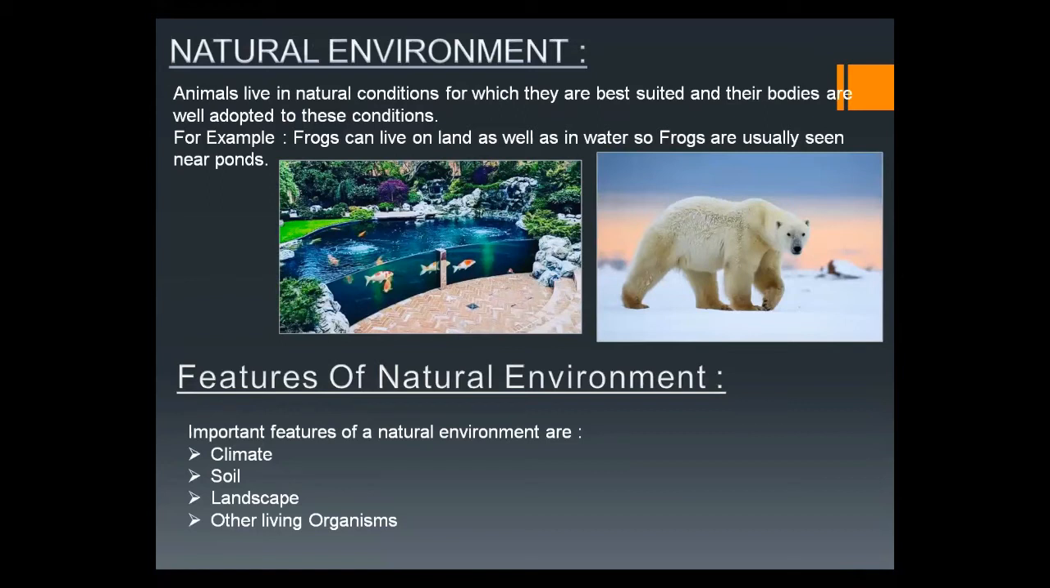What is the natural environment? The environment which is made by Allah subhanahu wa ta'ala is called the natural environment. In the natural environment, the conditions are natural. So animals live in the natural conditions for which they are best suited and their bodies are well adapted, meaning their bodies are very suitable to live in that specific environment. They have some adaptations, some modifications in their body. Allah subhanahu wa ta'ala modified their bodies and made them best suited to live in the particular environment. This type of environment is called the natural environment.